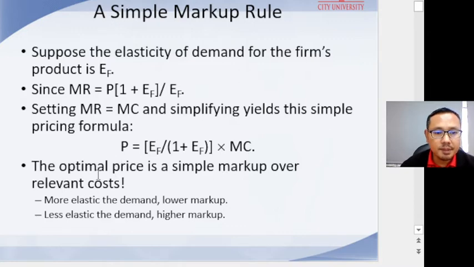So the optimal price is a simple markup over relevant cost. The more elastic the demand, the lower the markup. The less elastic the demand, the higher the markup.